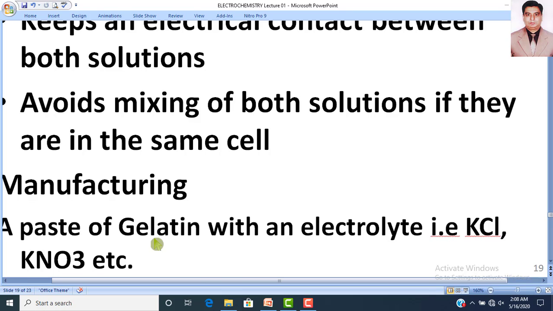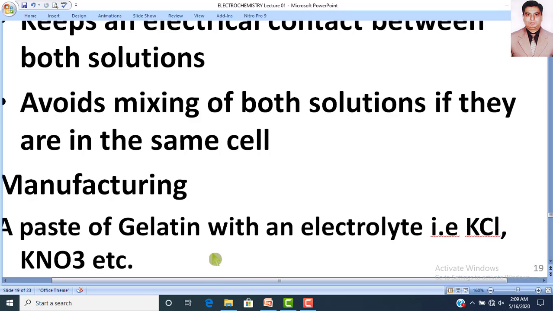So you mix gelatin with an electrolyte. Electrolyte is a material that produces ions, positive and negative. The most commonly used electrolytes are potassium chloride, potassium nitrate, sodium chloride, or whatever.